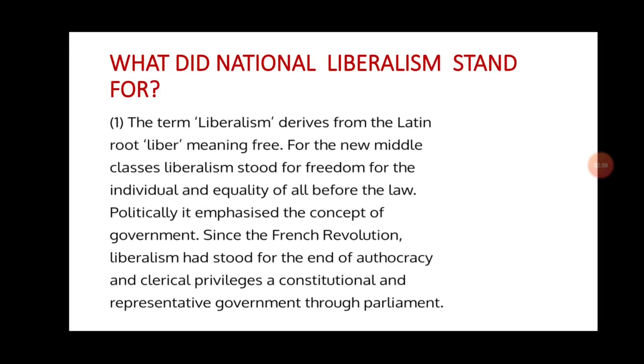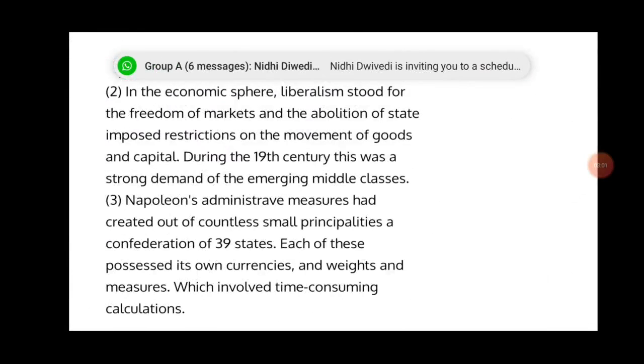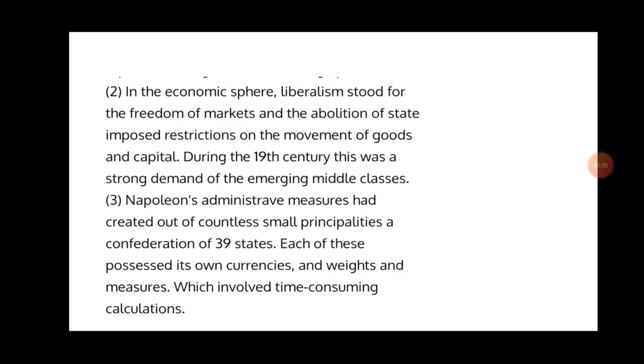Let us see some other changes. People demanded political liberalism, and they also wanted economic liberalism. In the economic sphere, liberalism stood for the freedom of markets and the abolition of state-imposed restrictions on the movement of goods and capital.